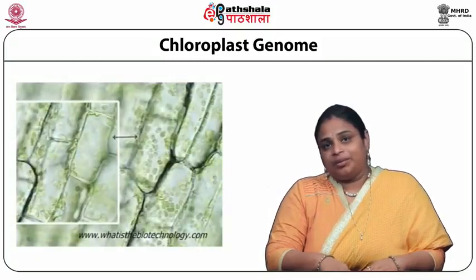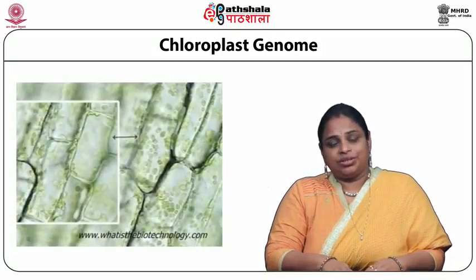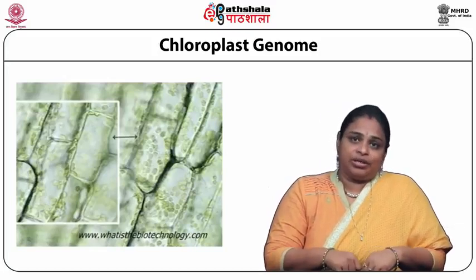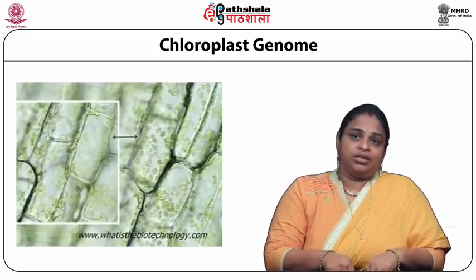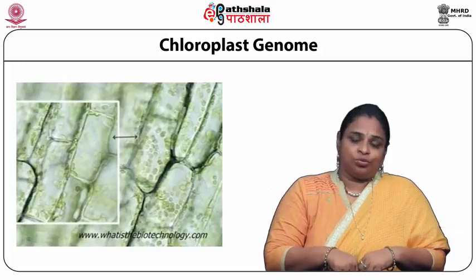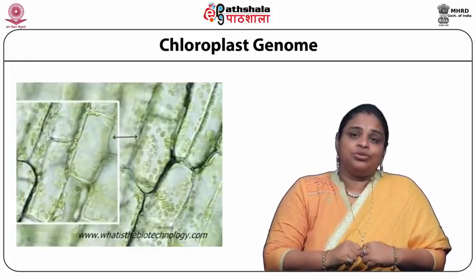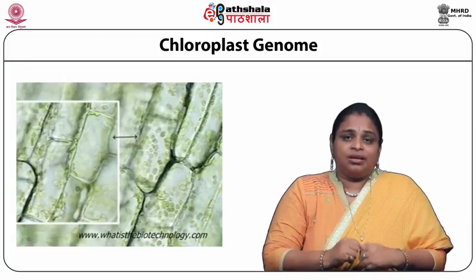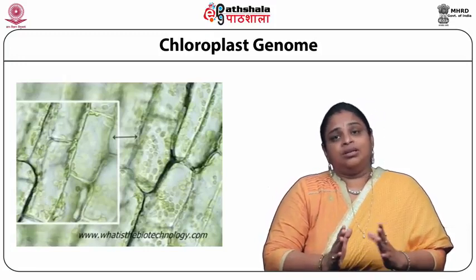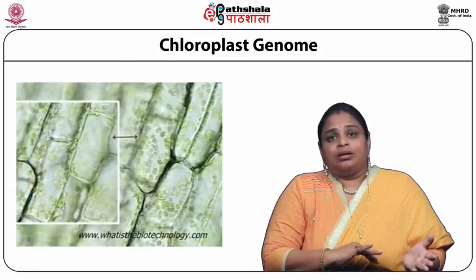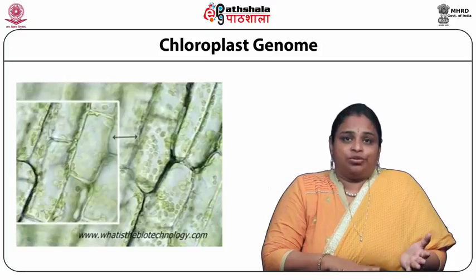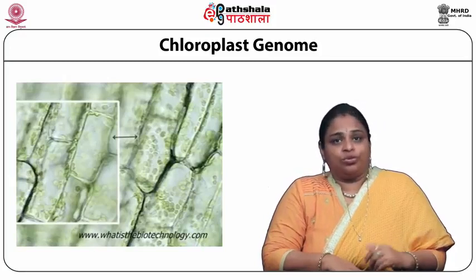In the eukaryotic plant cell, if we see the structure, then we see that there are three major organelles, that is nucleus, mitochondria and the chloroplast, which have their own genome. The genome of the nucleus is different from the genome of mitochondria and the chloroplast.